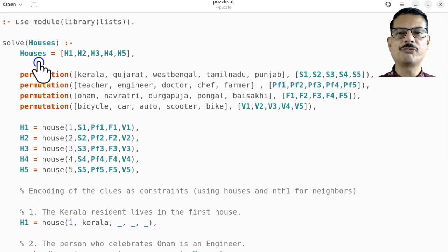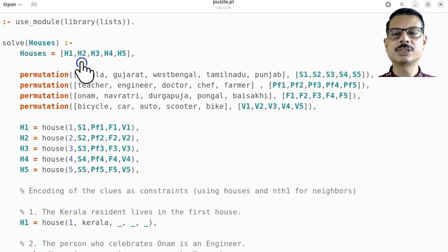This creates a list of five positions, one term per house. Think of H1 through H5 as five empty boxes we will fill with house facts. This is unification. Houses become the five element list. Then we have four permutation calls, one for each attribute.